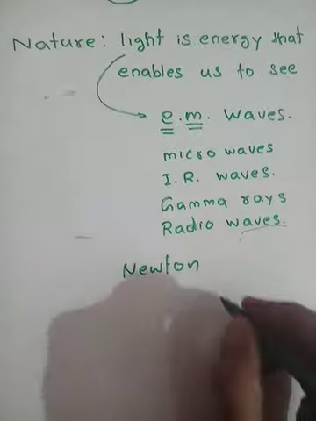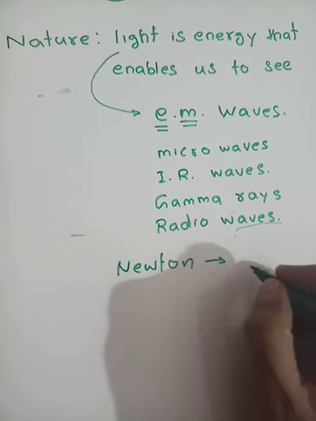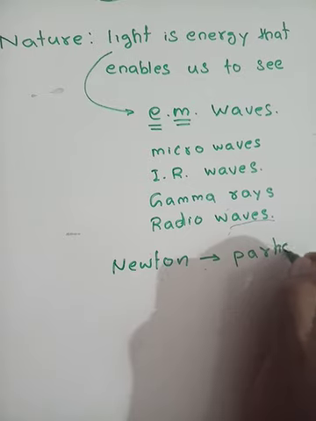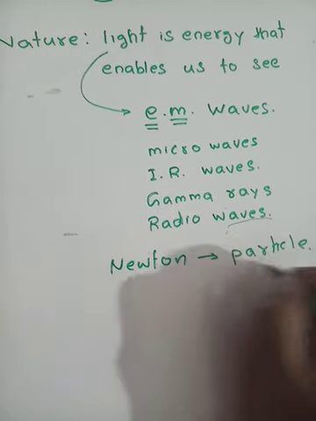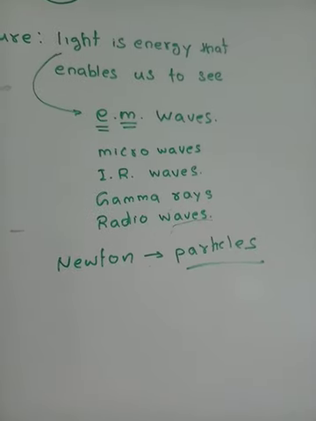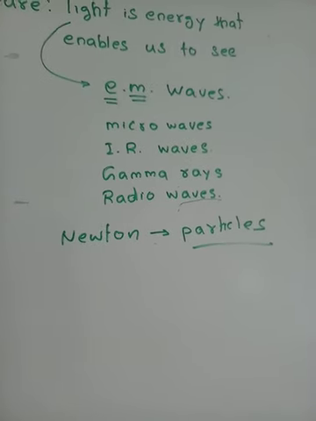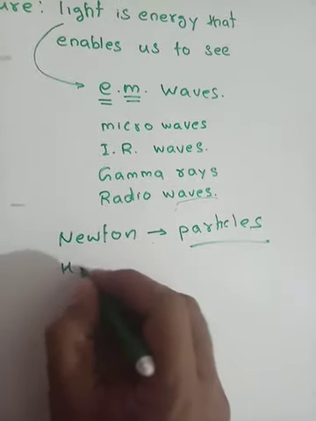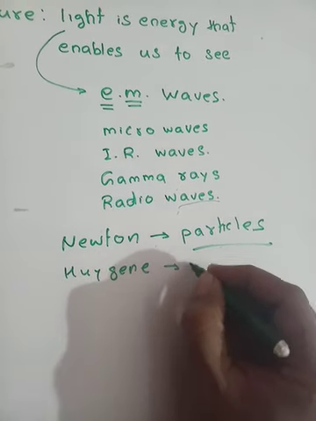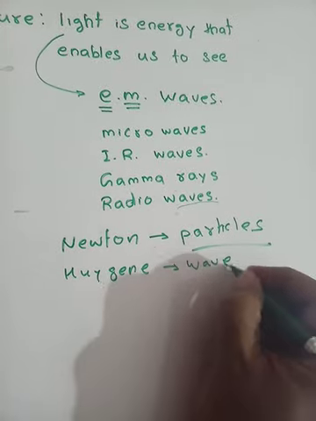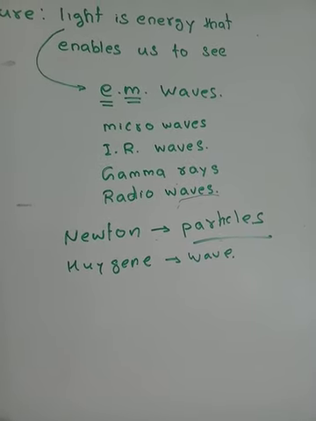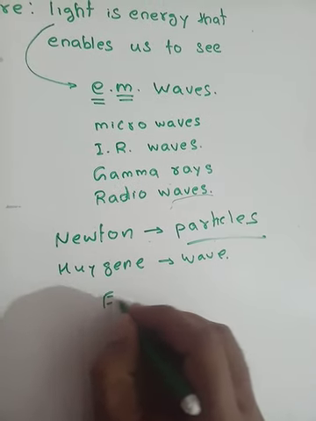Isaac Newton told us that light is actually not waves, but particles. Then came another person, Huygens, and he said that light is a form of wave, it is not a particle.